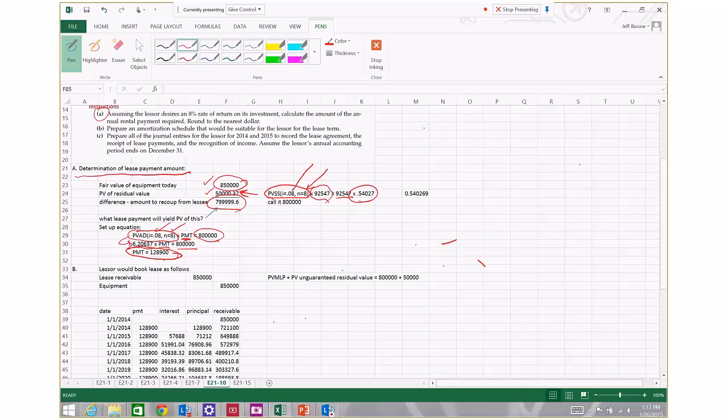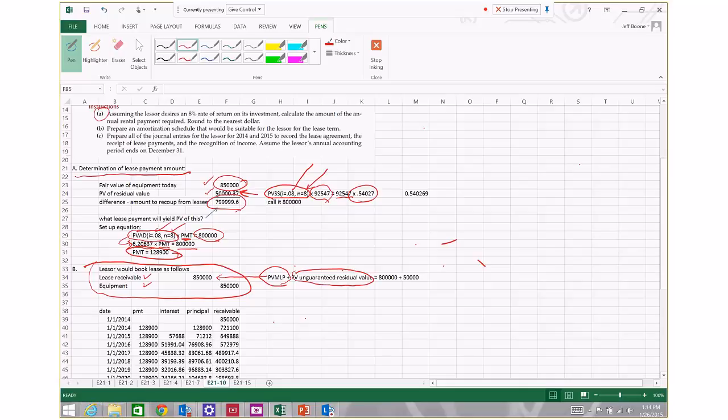$128,900. So, the lessor is going to book the lease on the day they enter into the lease by debiting the lease receivable account and crediting the equipment account. The amount of the debit to the lease receivable account is simply equal to the present value of the minimum lease payments plus the present value of any unguaranteed residual value.